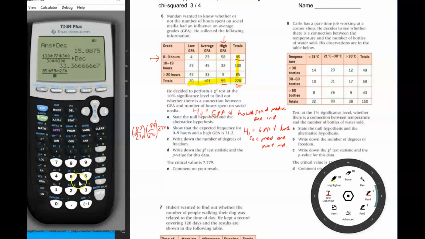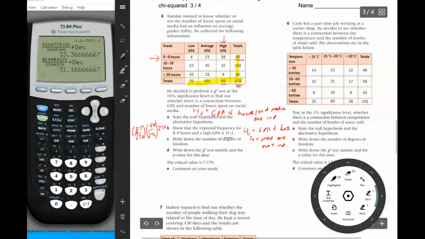And we're going to put 270 times 270 in the bottom. And then we convert this result into a decimal. Math decimal. And the result is 31.2, which is what they said it would be. Okay, so we did demonstrate that.